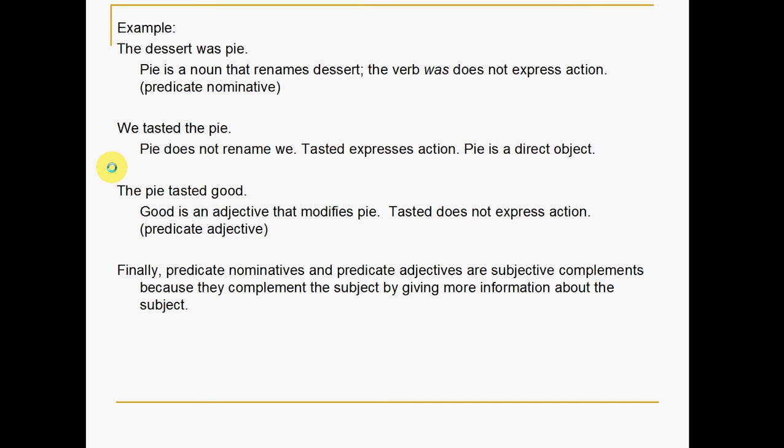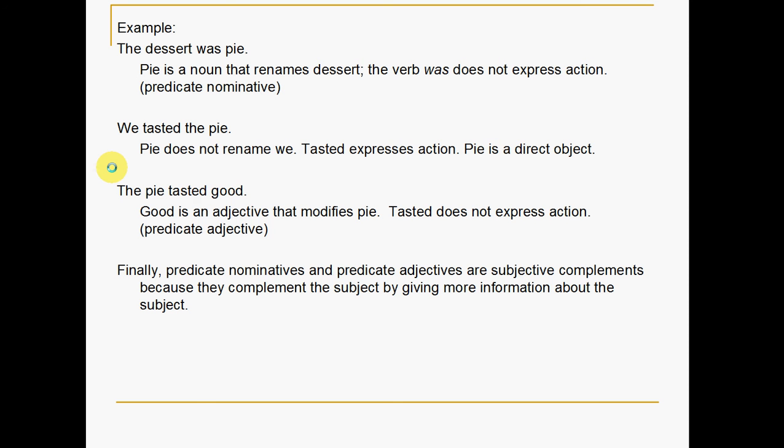Next example, we tasted the pie. Pie does not rename we. We can't say pie is we. And tasted expresses action. So it is not a linking verb. So pie then becomes our direct object. What did we taste? We tasted the pie.